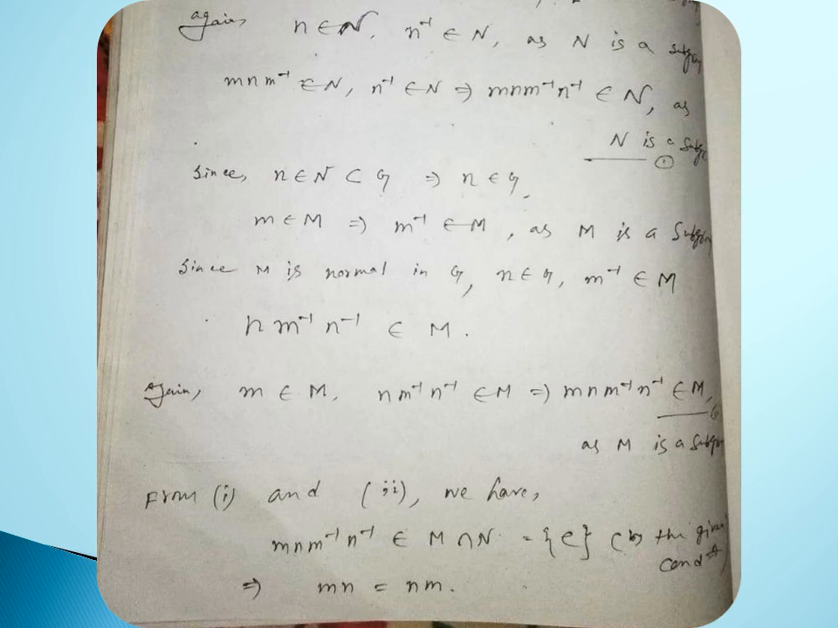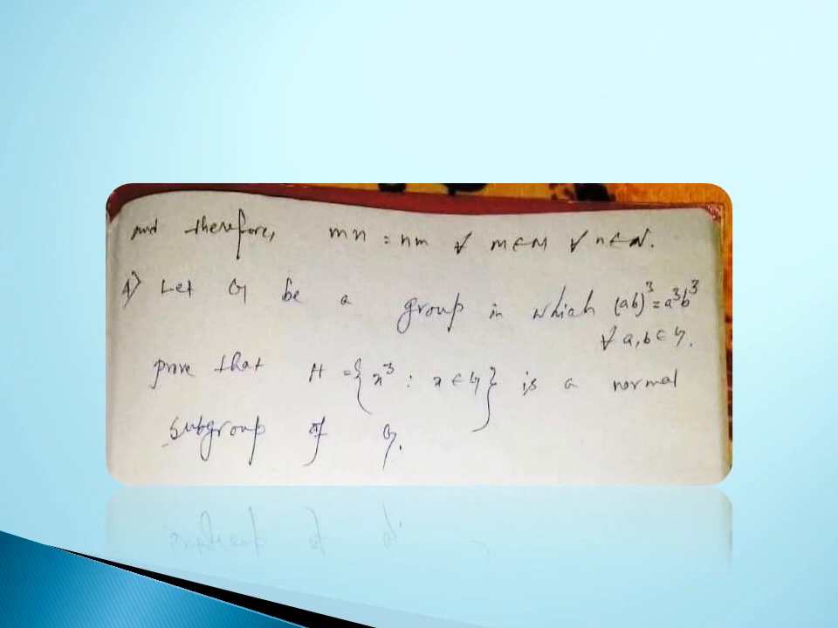So from 1 and 2 we have mnm inverse n inverse belongs to M intersection N. So by the hypothesis, which is exactly equal to the singleton identity, so mn equal to nm, for all m belongs to capital M and for all n belongs to capital N.